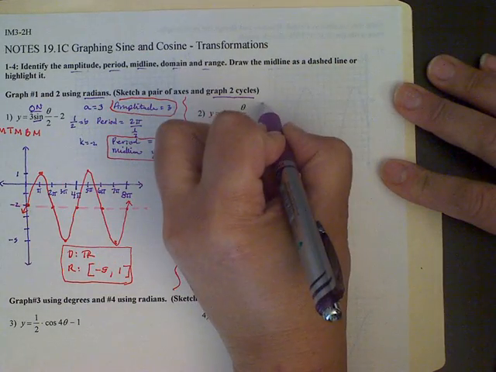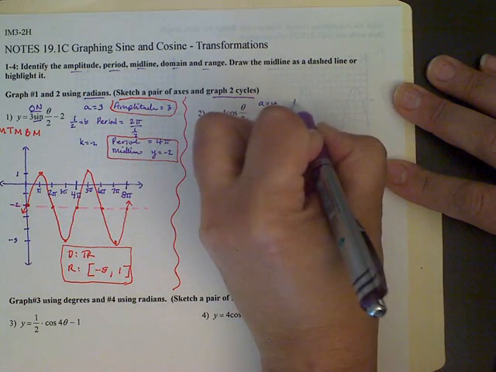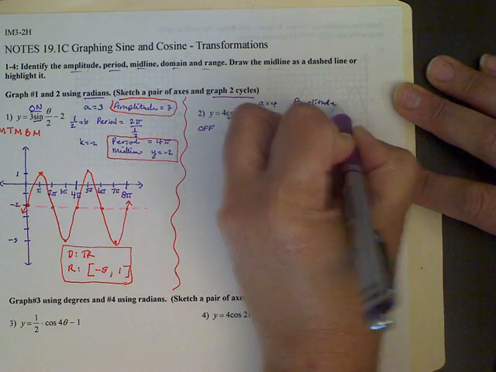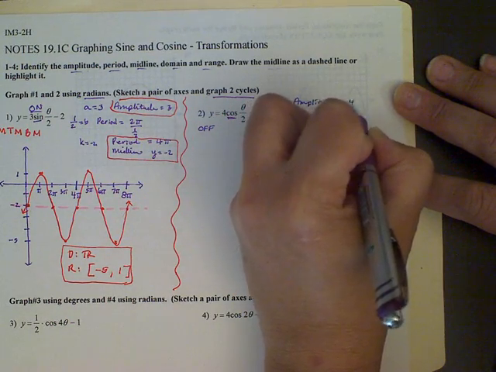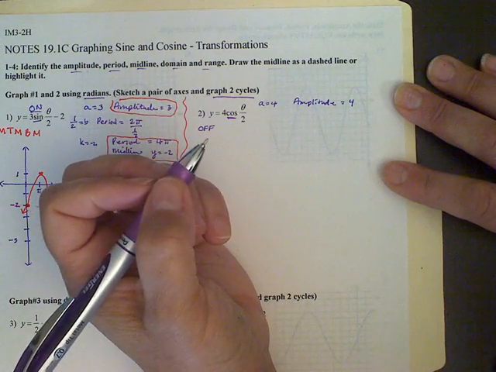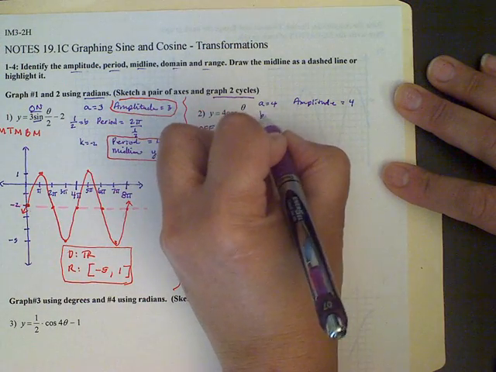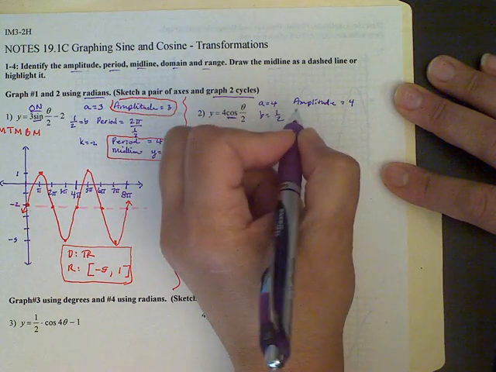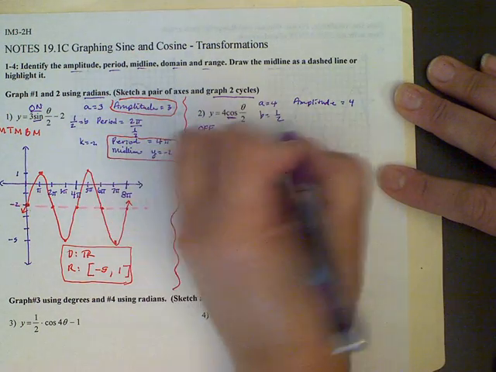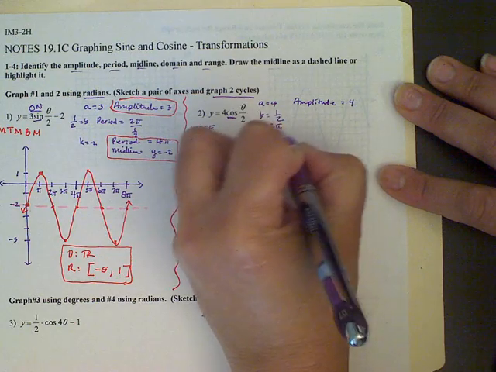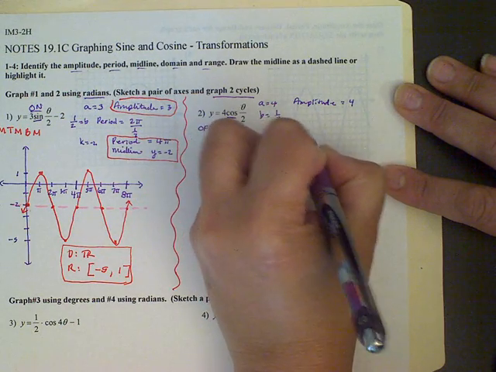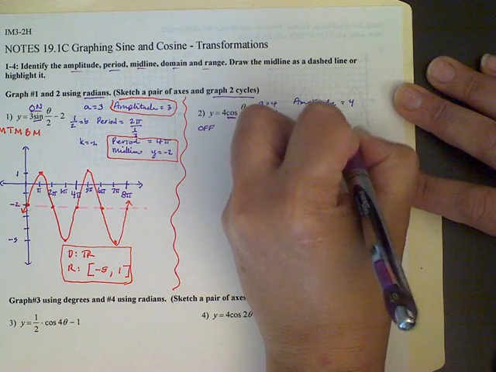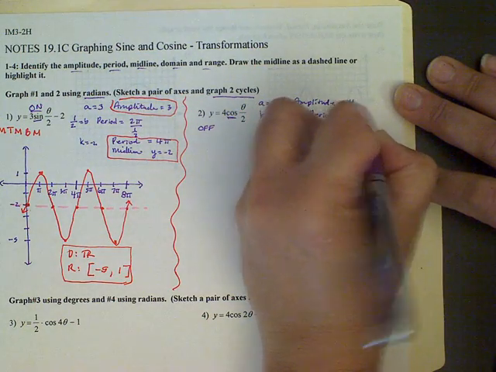We know that A is equal to 4, so that gives us our amplitude. The absolute value of 4 is equal to 4. And then we can look at this and get our value for B. B is equal to 1/2. And so if we're trying to find the period and it's in radians, it's going to be 2 pi divided by 1/2, which gives us 4 pi. So our period is going to be equal to 4 pi.